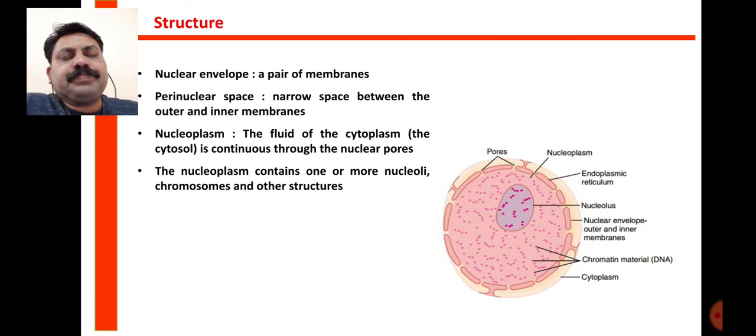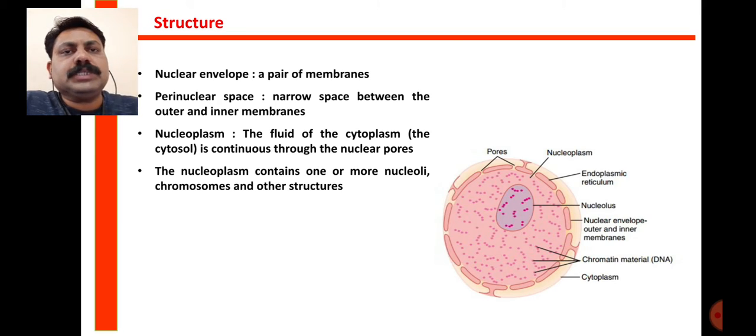So in a cell, in total, the cell contains protoplasm, and this protoplasm is divided into cytoplasm and nucleoplasm. Cytoplasm is the fluid present outside the nucleus and inside the plasma membrane. So the entire space between the nuclear envelope and the inner side of the plasma membrane is covered by the cytoplasm, whereas on the inner side of the inner membrane of the nuclear envelope, it contains the nucleoplasm.